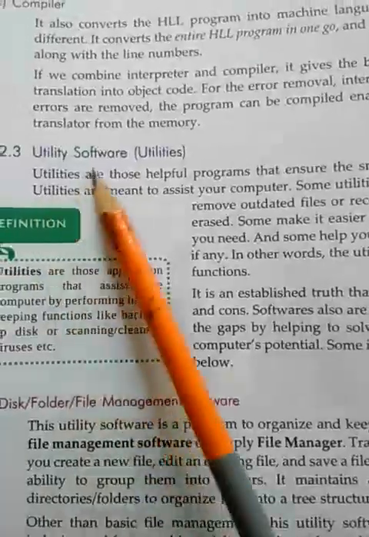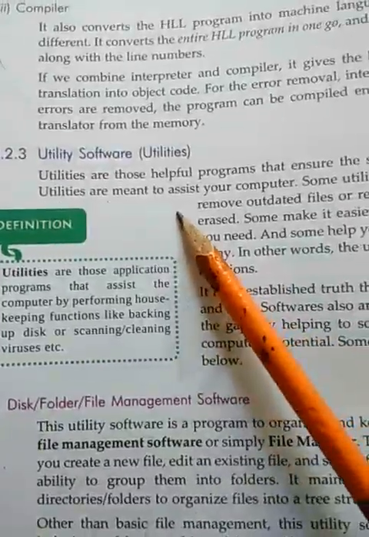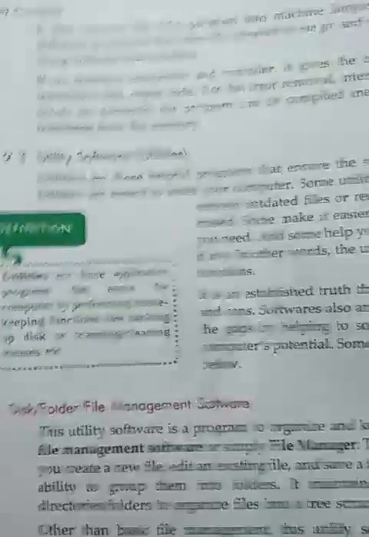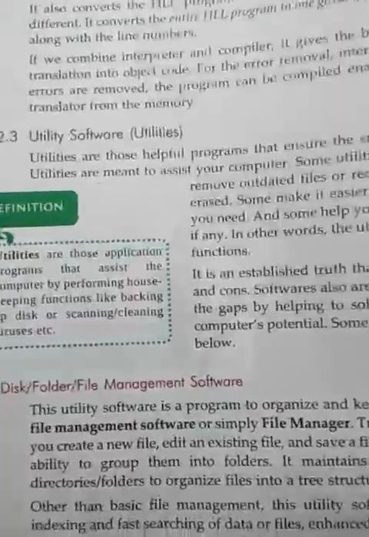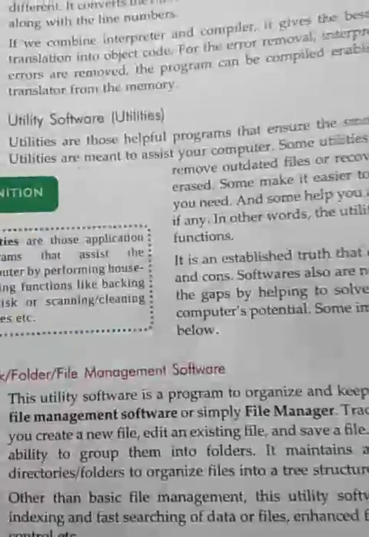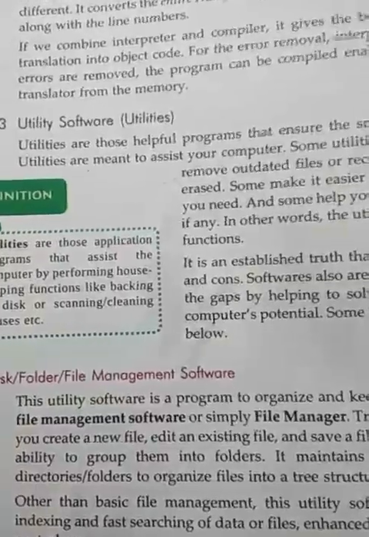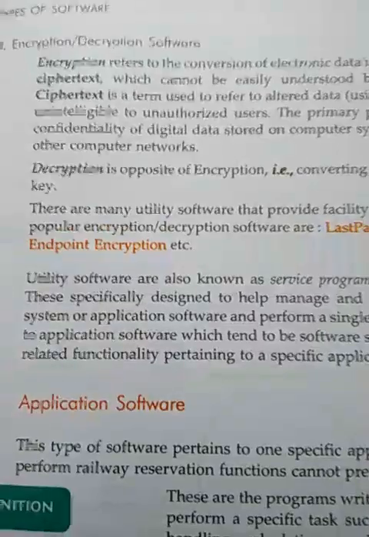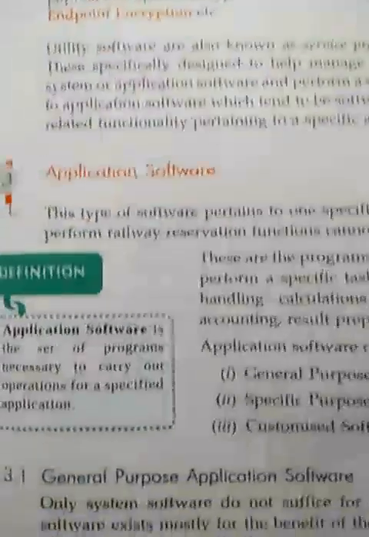The third category here is the utility software. Utilities are helpful software which is used for maintaining the system, repairing and other tasks. Some examples are antivirus, disk defragmenter and ScanDisk. These are examples of utility software. One more example is that encryption and decryption is also a utility software.